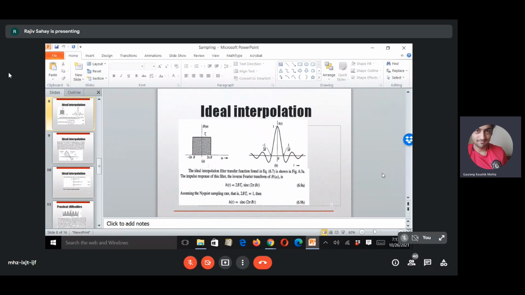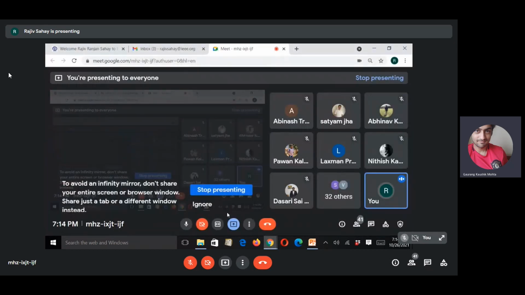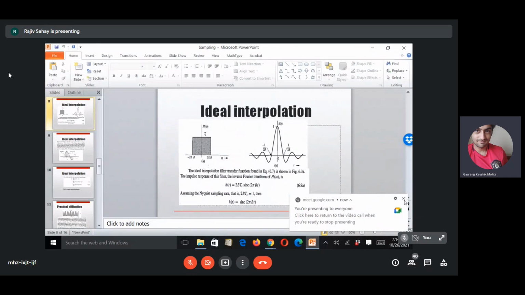Zero order hold interpolation. Why doesn't it work out? Have you studied this in your signals and systems course? Has anyone taught you why zero order hold doesn't give you a proper signal? Only BP Lathi explains it properly. Are you understanding what I'm saying? Have you understood whatever I just discussed?